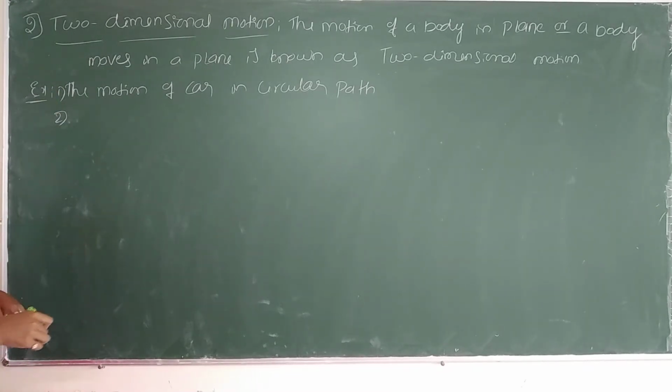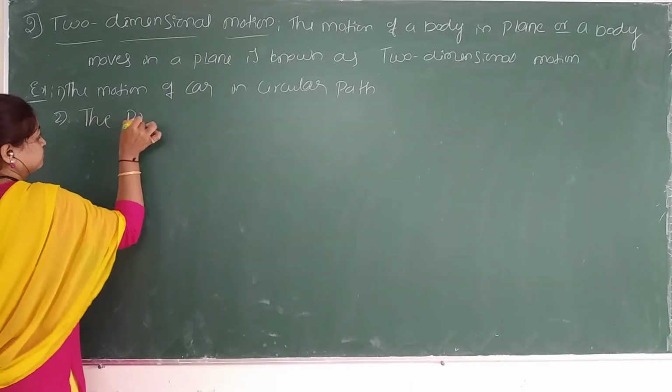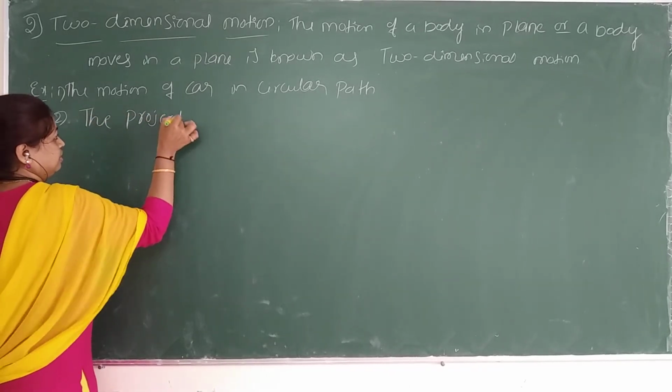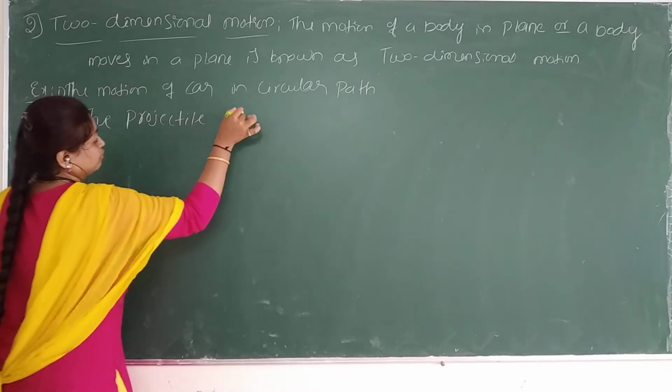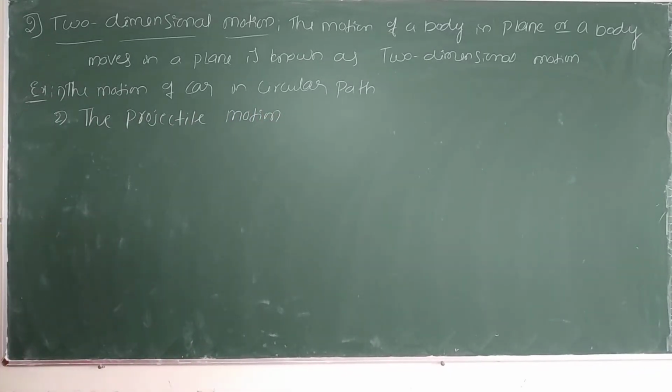Can take one more example: the projectile motion. These are examples for two-dimensional.